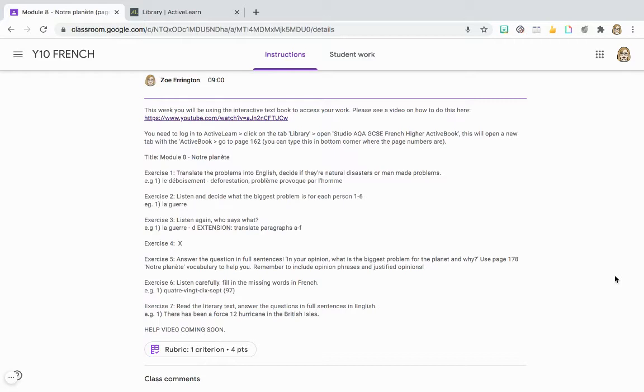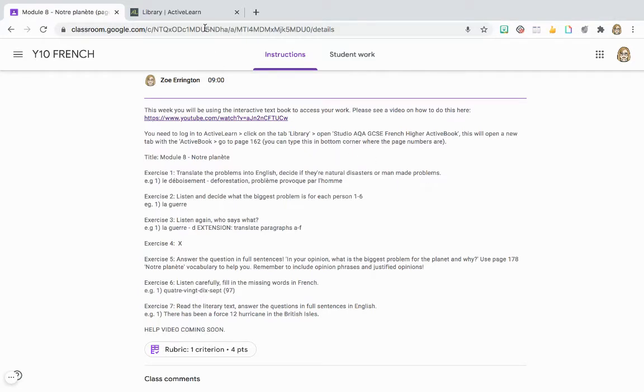What we're going to be doing again is using the interactive textbook rather than a task on Active Learn. We're going to look at the actual book. Again, I've put the little link for a really short video on how to do that here, but obviously if you're watching this one, you don't need to look at that one too.